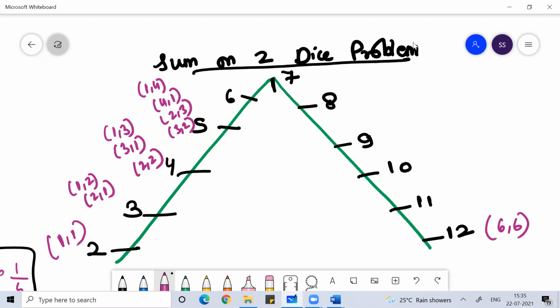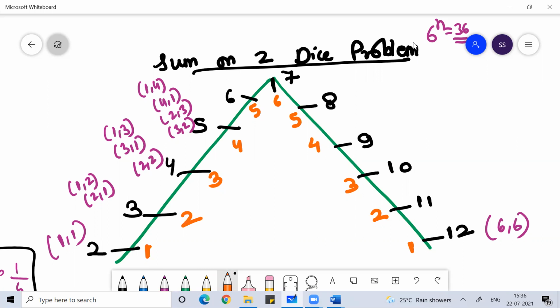So I'll tell you the shortcut, guys. Total outcome will be 6 to the power n. Here in this case, the total outcome will be 36. I don't think anybody will have doubt on total outcome. Talking about the favorable outcome, guys, remember the shortcut: 1, 2, 3, 4, 5, 6, 5, 4, 3, 2, 1. This is the shortcut.